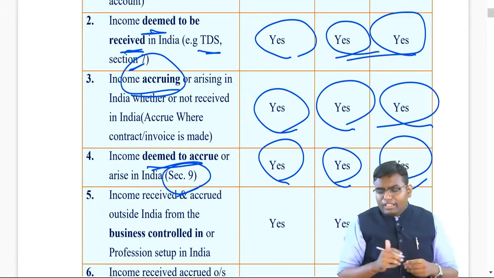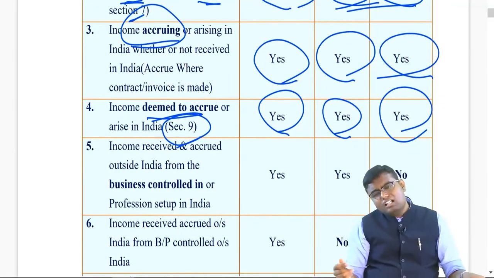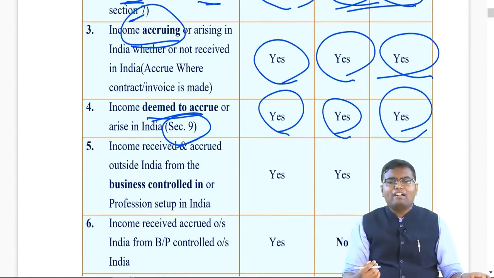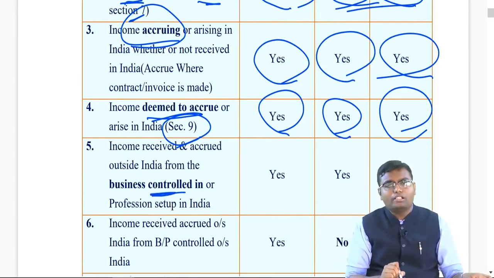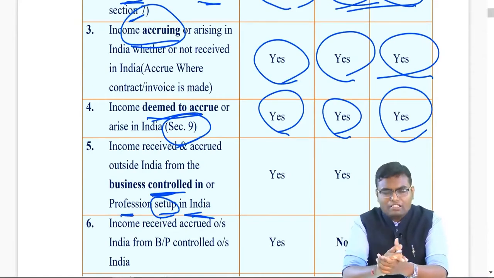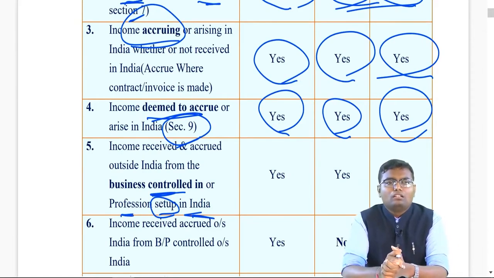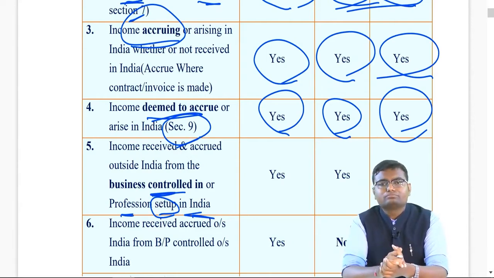However, consider income received and accrued both outside India from a business which is just controlled, or a profession which is just set up, in India. Set up is the same as control. So let's say Mr. Biden is there, whose business is in USA. He came to India for a visit, just 2 to 3 days. His business is in America, accrued in America, received in America.